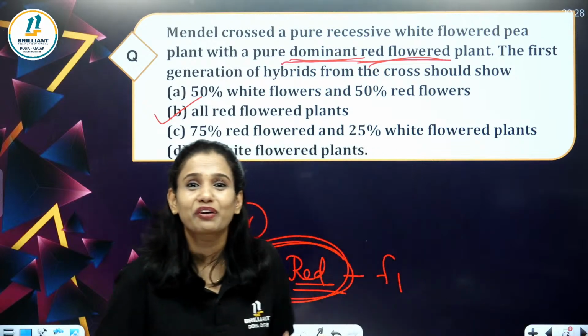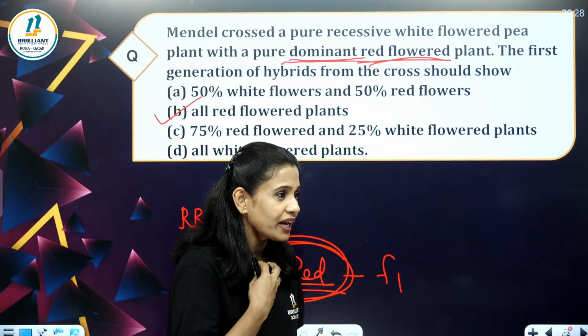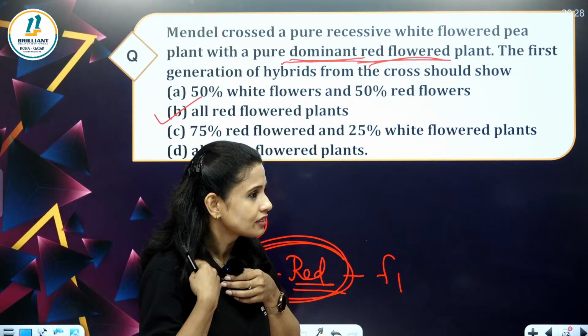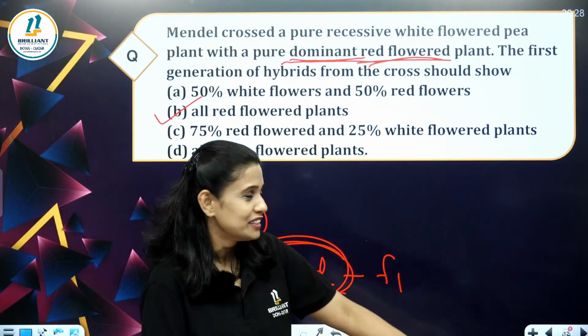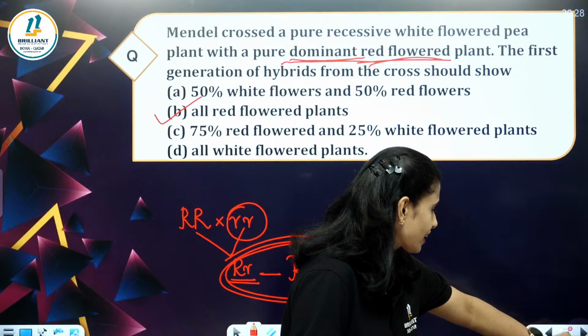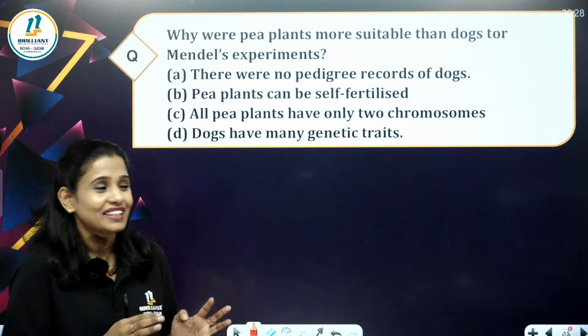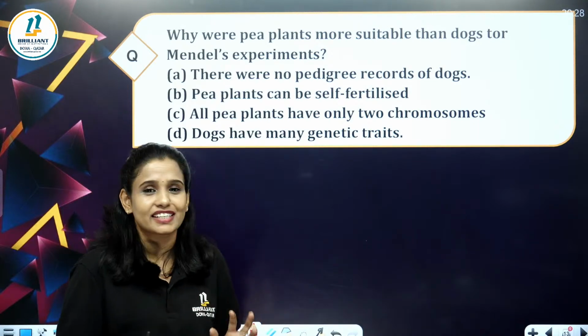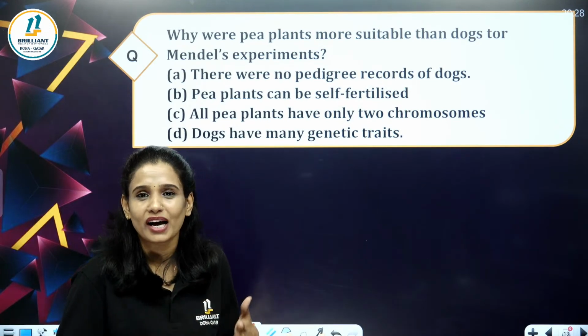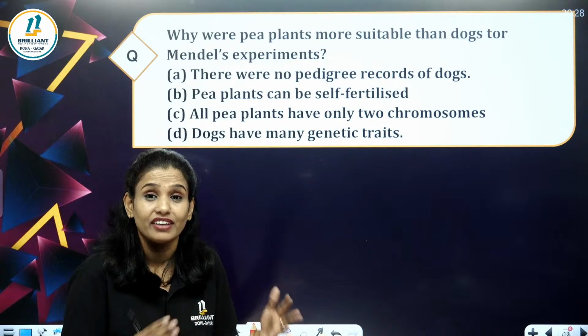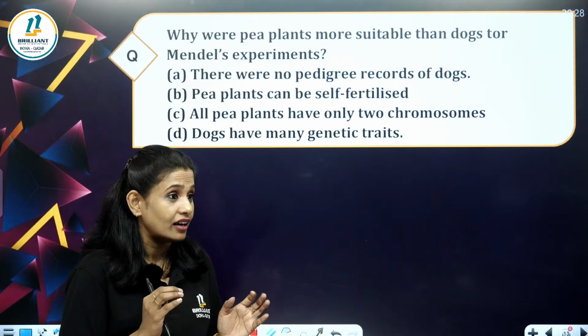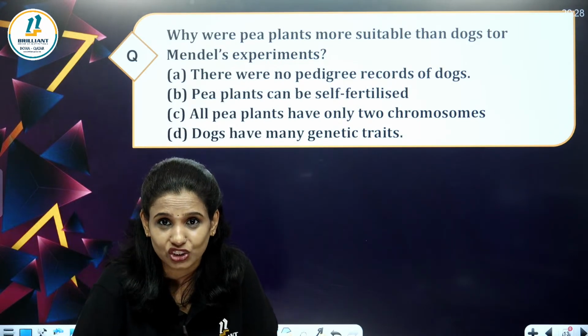Let's do the next question. Are you ready? In this chapter, all the questions will come related to the monohybrid cross and dihybrid cross. Anyway, the evolution portion is deleted from this chapter.